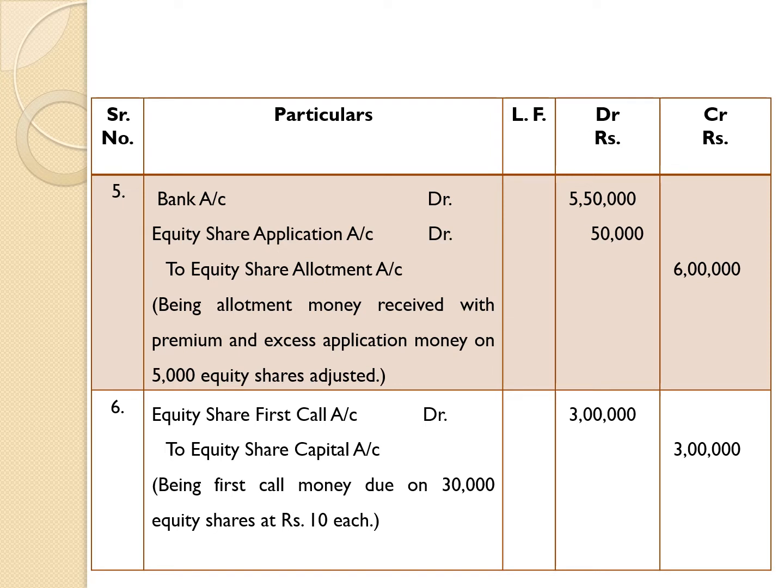So, first call money due: first call account will be given debit and capital account will be given credit. Therefore, entry for it: equity share first call account debit 3 lakh to equity share capital account 3 lakh, being first call money due on 30,000 equity shares at rupees 10 each.